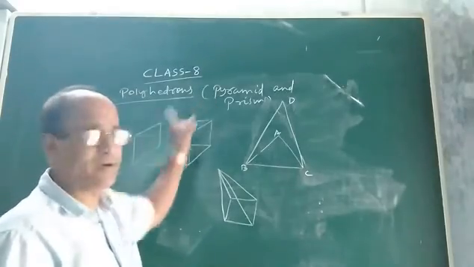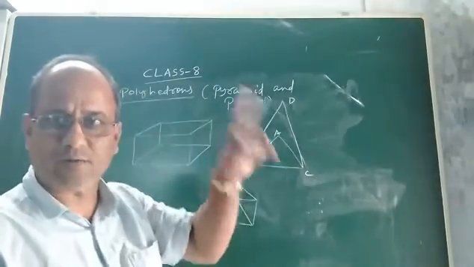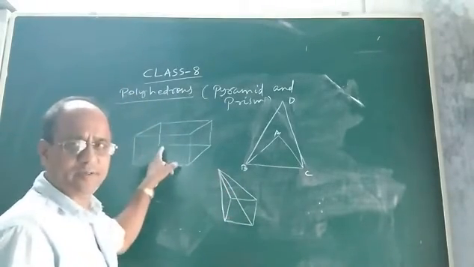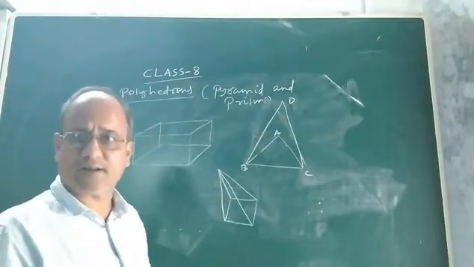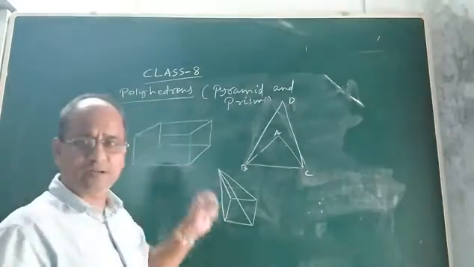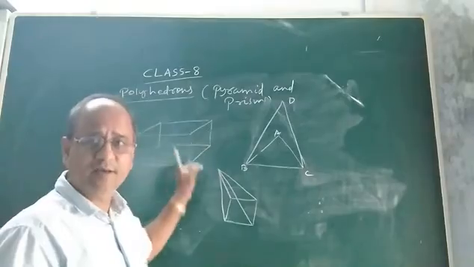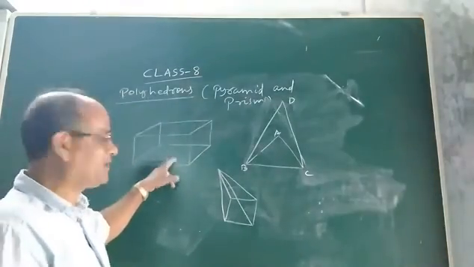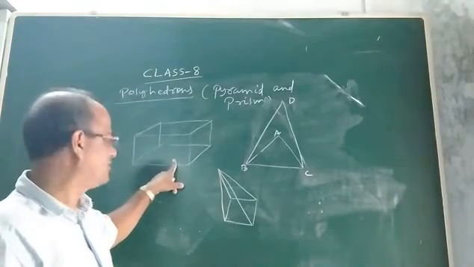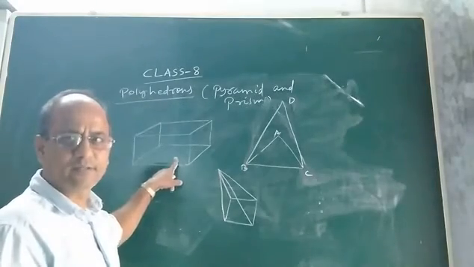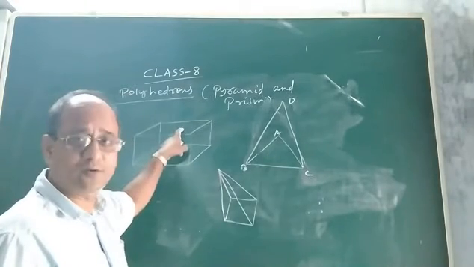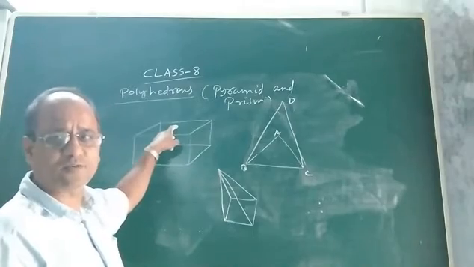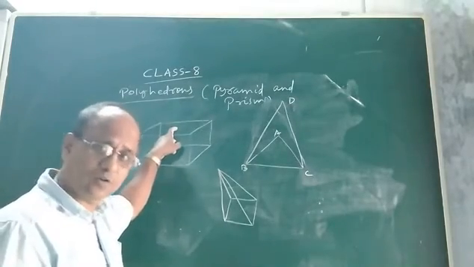So whether it is a pyramid or a prism, how to know what is a prism and what is a pyramid? See, children, if you look minutely, now if I ask you how many faces are there, you can easily say, sir, there are 6 faces. Very good. And what is the shape of each face? The shape of each face is a rectangle. Now, children, what is the base of this polyhedron or cuboid? The base is a rectangle. And what is the top surface, the top polygon, of this cuboid? It is also a rectangle.